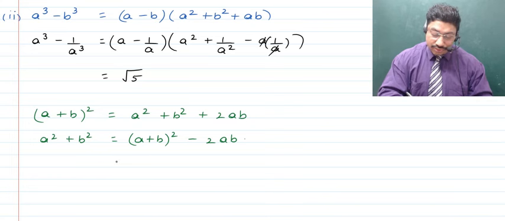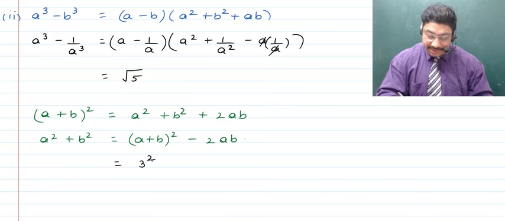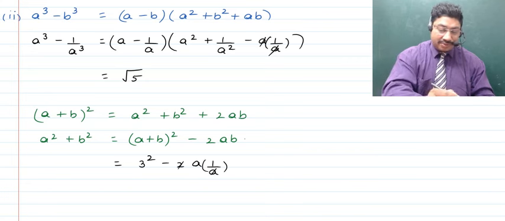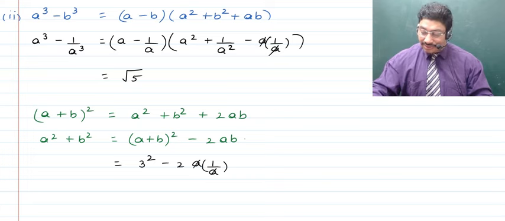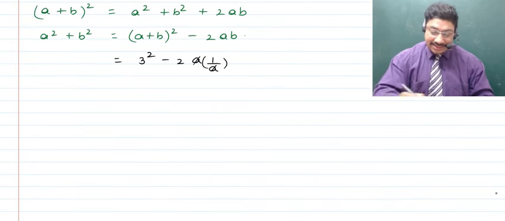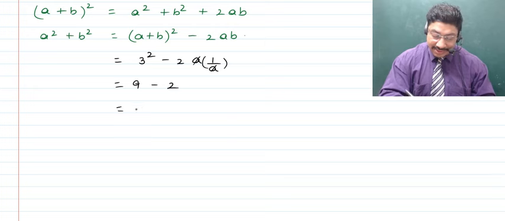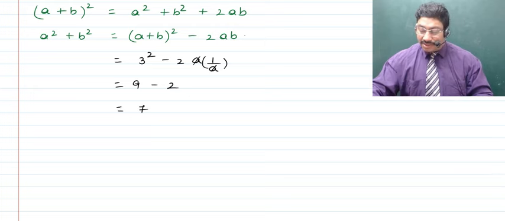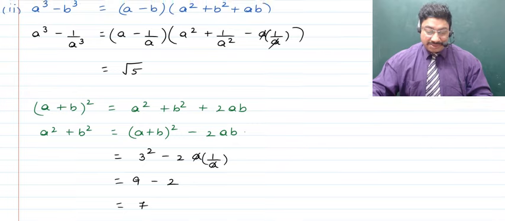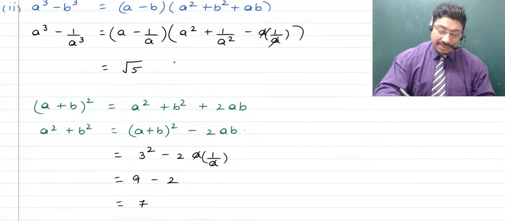So here what you will do is you will substitute that value to be 3. You will square it, that is, it will become 9 in the next step, minus 2 times of a is obviously a here, but if you talk about the value of b, it is 1 upon a. So here again what will happen is you will get to see that a will get cancelled to your satisfaction, and as such you will get this to be 9, from which 2 is to be subtracted. That is, this is going to become equal to 7. So a square plus b square, children, can be substituted to be 7 here.